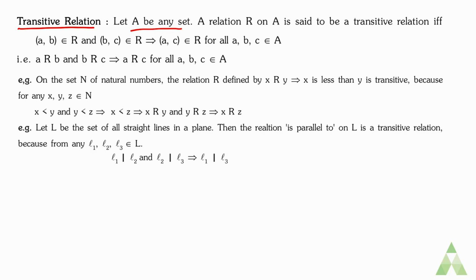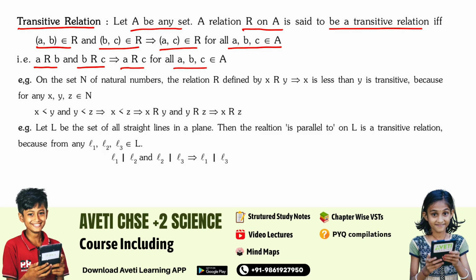Let A be any set. A relation R on A is said to be a transitive relation if (a, b) belongs to R and (b, c) belongs to R, that implies (a, c) also belongs to R, for all a, b, c belongs to A. Or we can say if a has relation with b and b has relation with c, then a must have relation with c for it to be a transitive relation, for all a, b, c belongs to A.